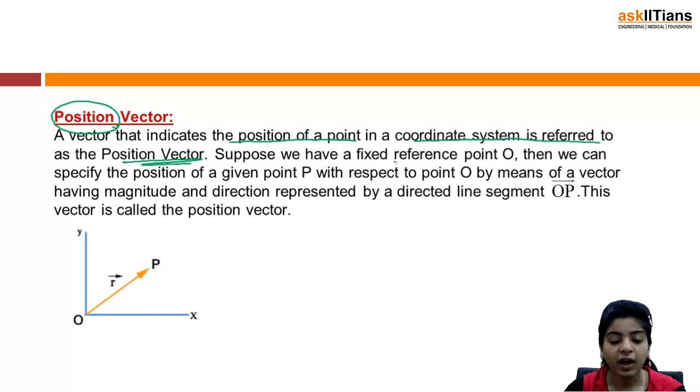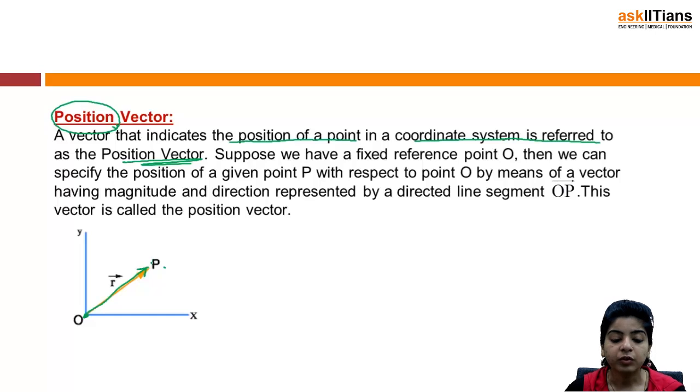Suppose we have a fixed reference point O, then we can specify the position of a given point P with respect to that point O by means of a vector having magnitude and direction represented by the directed line segment OP. This is called the position vector.